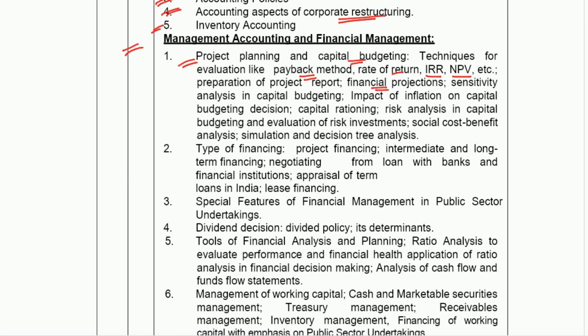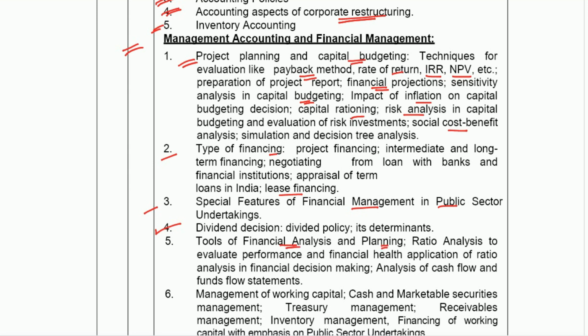Then the financial projections, sensitivity analysis in capital budgeting, impact of inflation, capital rationing, risk analysis, cost benefit analysis, etc. are asked under your financial management capital budgeting. Then they are asking various types of financing, lease financing, and then special features of financial management in public sector undertaking. Then the various dividend decisions, dividend policies, tools of financial analysis and planning.